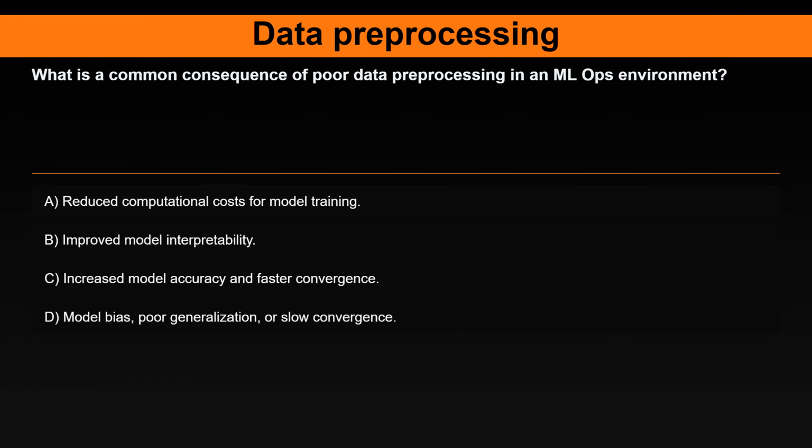Question 24. What is a common consequence of poor data preprocessing in an MLOps environment? Option A. Reduced computational costs for model training. Option B. Improved model interpretability. Option C. Increased model accuracy and faster convergence. Option D. Model bias, poor generalization, or slow convergence.